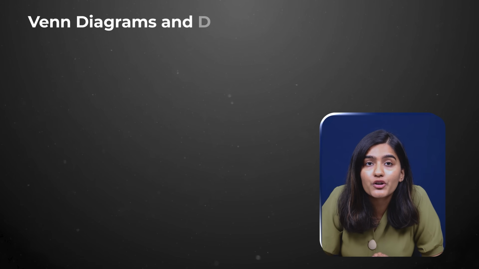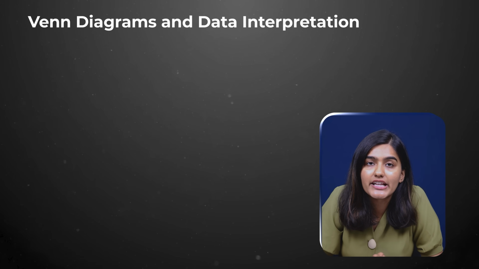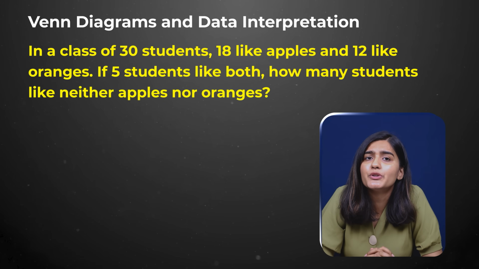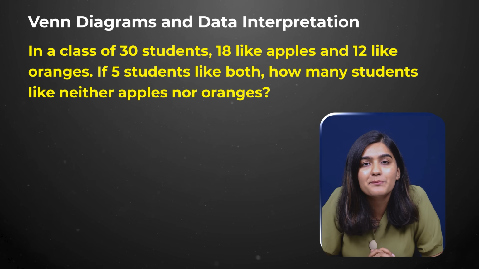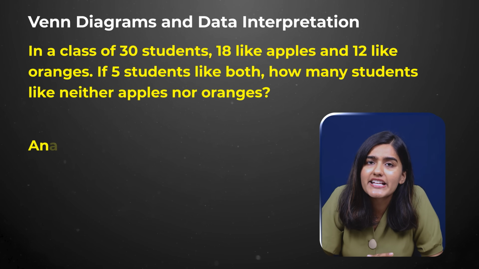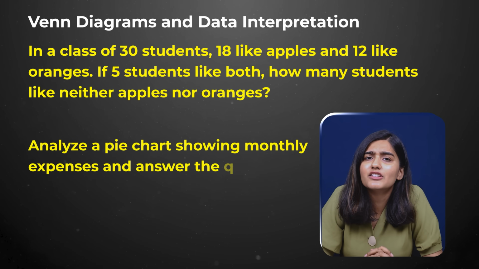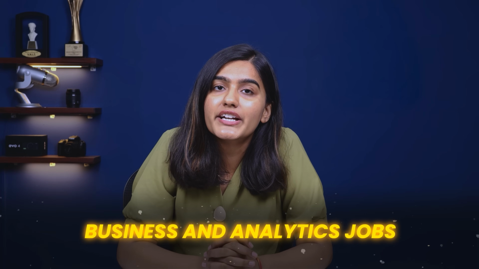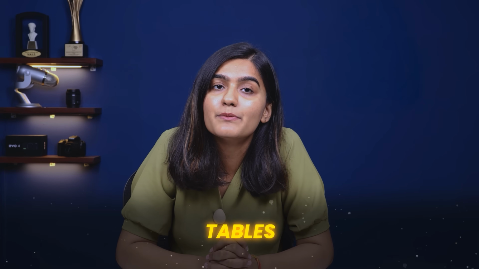Next is a super important topic, Venn diagram and data interpretation. A sample problem includes, in a class of 30 students, 18 like apple, 12 like orange. If 5 students like both, how many students like neither apple nor orange? Or analyze a pie chart showing monthly expenses and answer the questions. These questions build your skills in analyzing data, key for business and analytics jobs. Make sure you're comfortable with percentages, overlaps, tables and graphs.